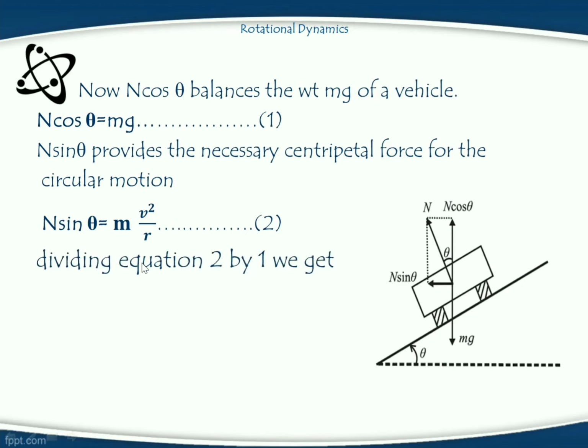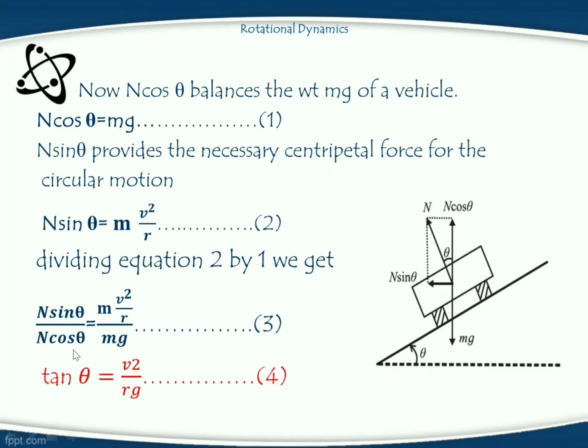Divide equation 2 by 1, we get N sin theta upon N cos theta is equal to mv square upon r divided by mg. In this case, N gets cancelled, m also gets cancelled, and sin theta upon cos theta can be written as tan theta. Then our equation becomes tan theta is equal to v square upon rg. From this equation, we can calculate the most important term in banking of road, the most safe speed, which is given by Vs is equal to square root of r g tan theta.